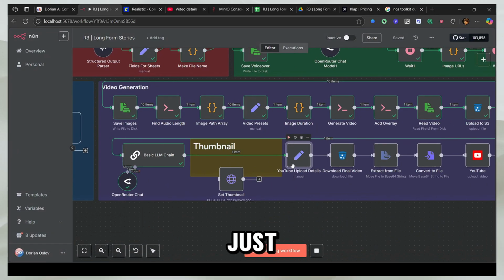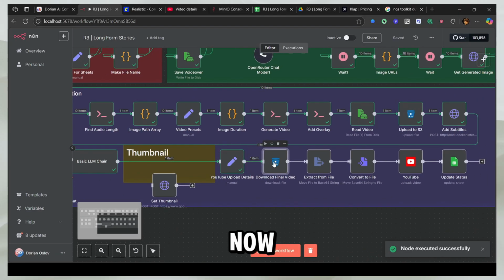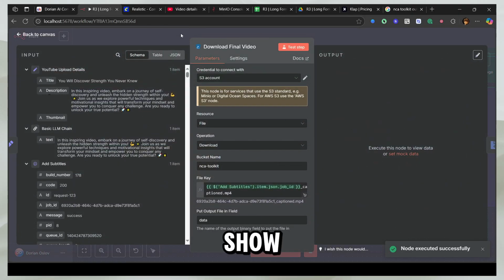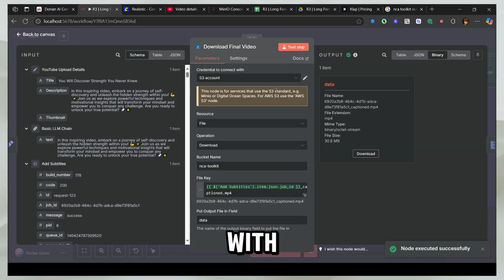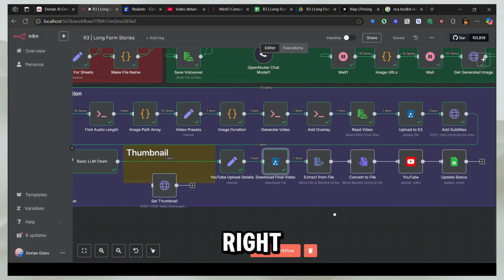The next step is that you just set the YouTube video details. Now you're just going to get the video, and I'm going to show you the video right now. The final video with the subtitles. It's a 30 megabyte video. So that's how big it is, right?